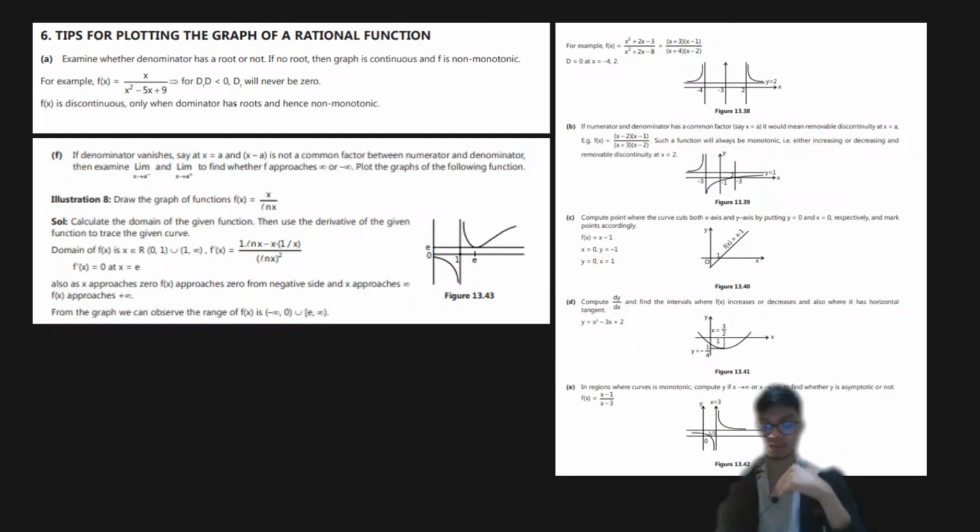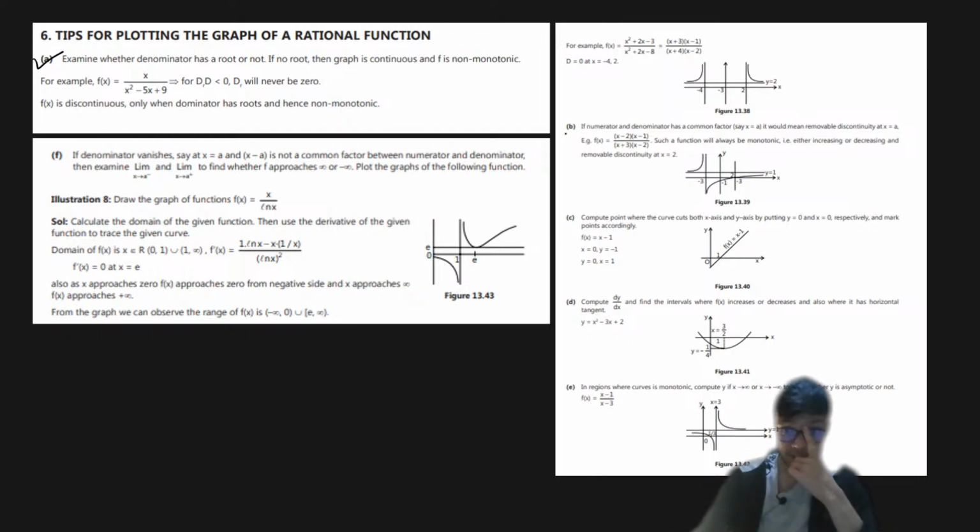At which point the function is not defined. For example, if I have a rational function and the denominator is going equal to 0, those are the points where the denominator is equal to 0, and at those points the function is not defined. So you need to find out those points where the function is not defined and then eliminate those points, right? So here are some tips to help you get started on how to draw the